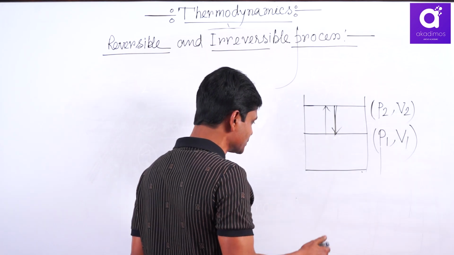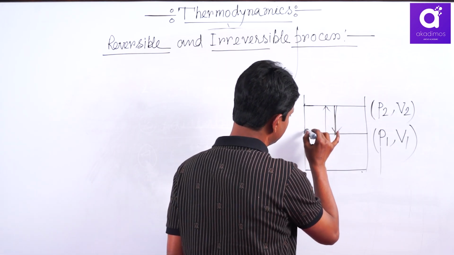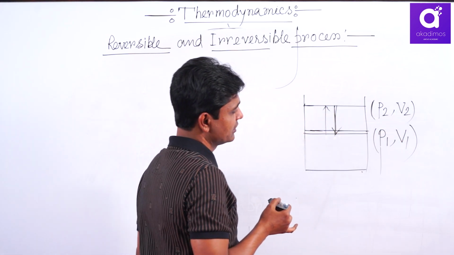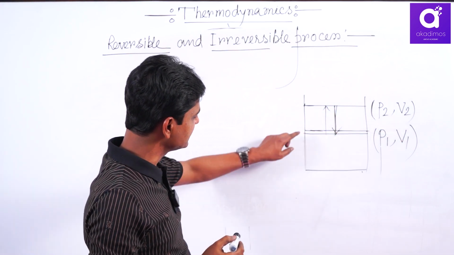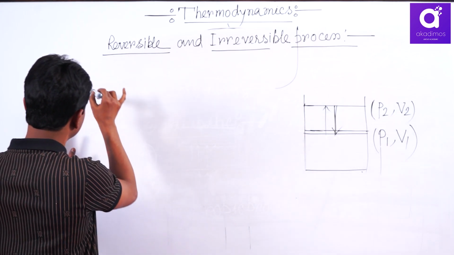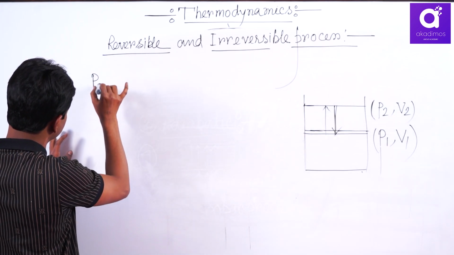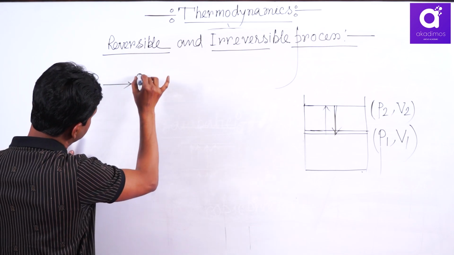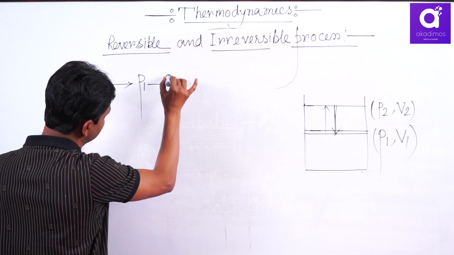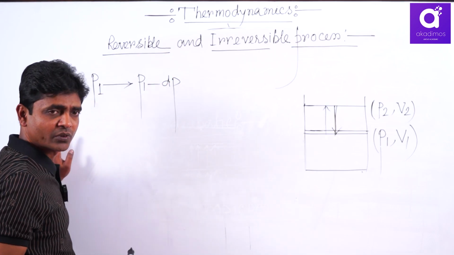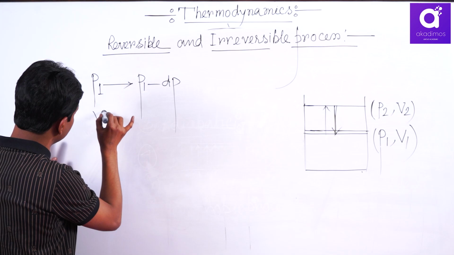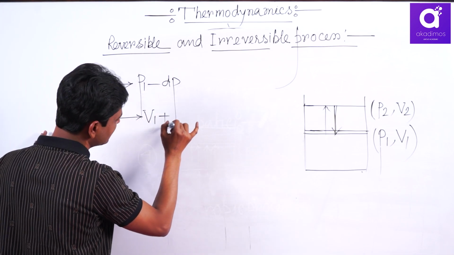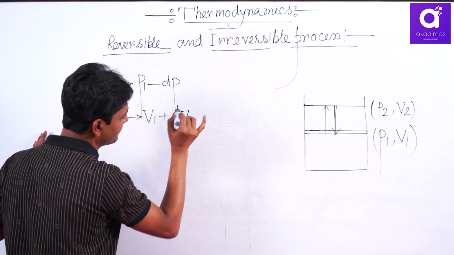See, if I split, if I change this P1, V1 to this, that means here I am writing the initial pressure was P1, and in the first step I have decreased pressure to P1 minus dP. Parallelly, volume will be increased to V1 plus an infinitesimally small dV.